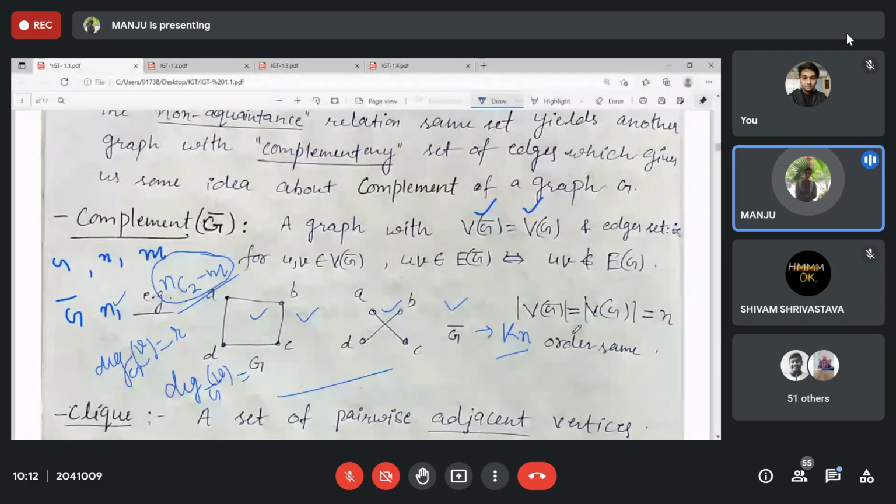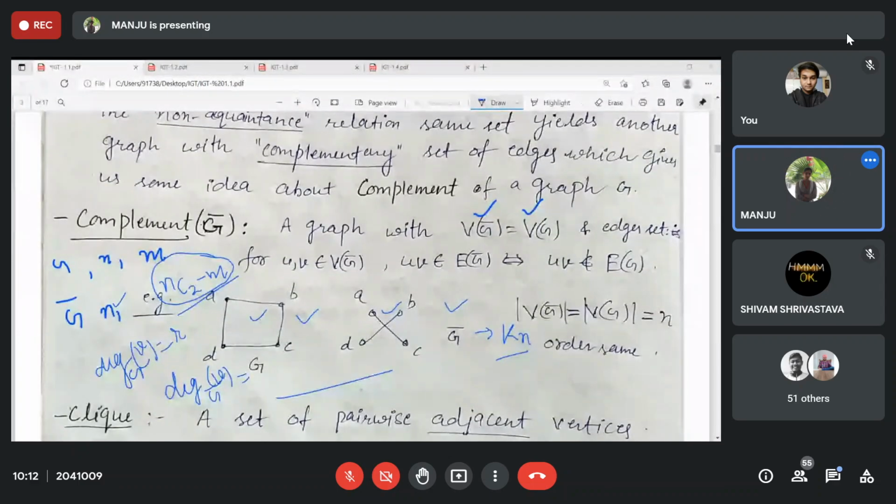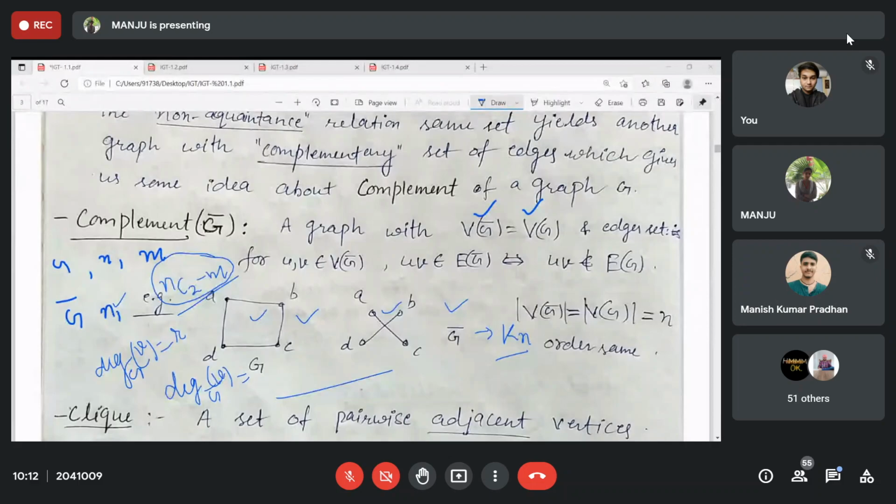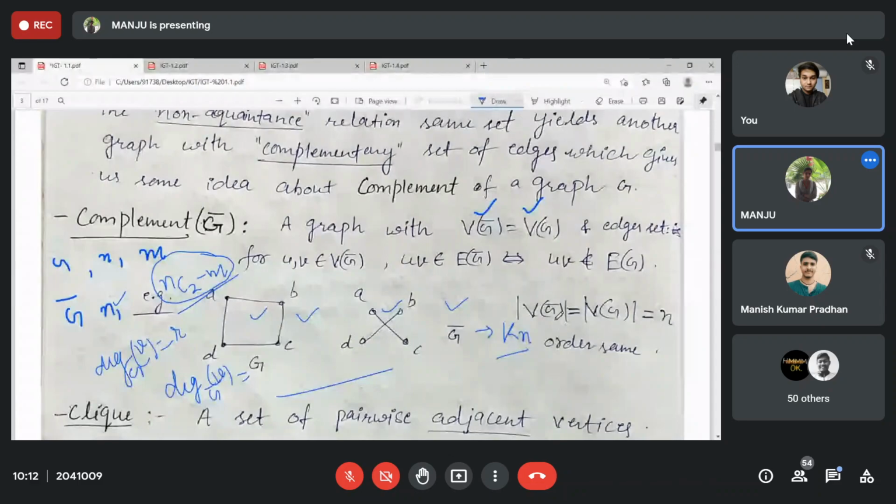Am I audible or not? Many of you are facing problems. Yeah, I'm audible. Okay. Yeah. What about the degree of v in G complement?